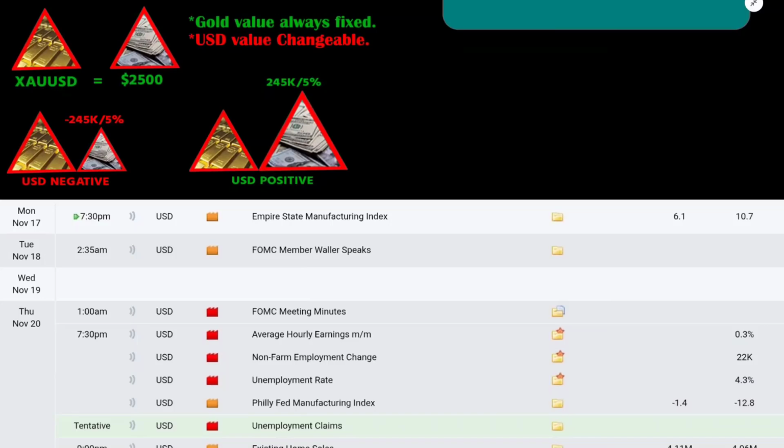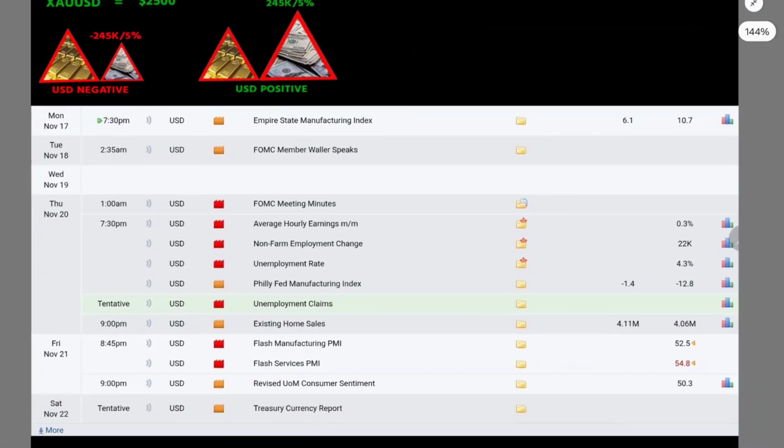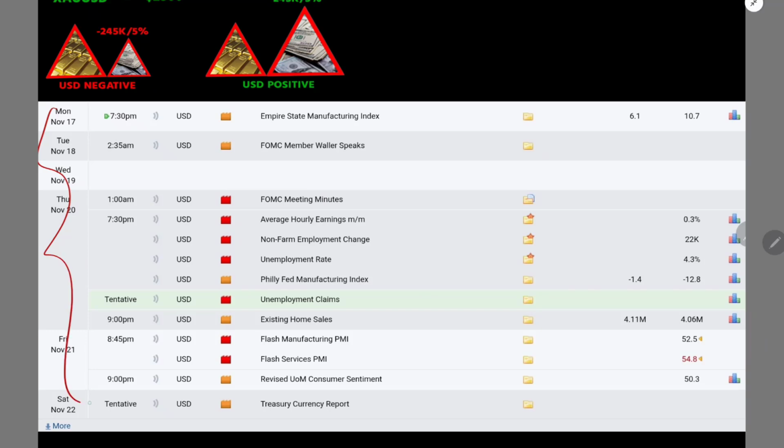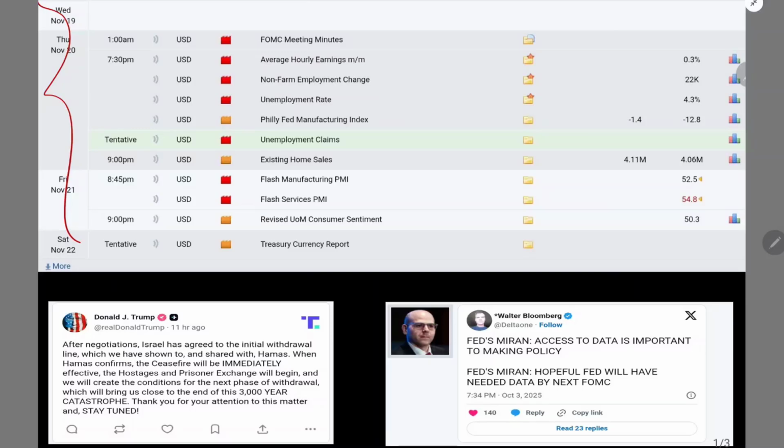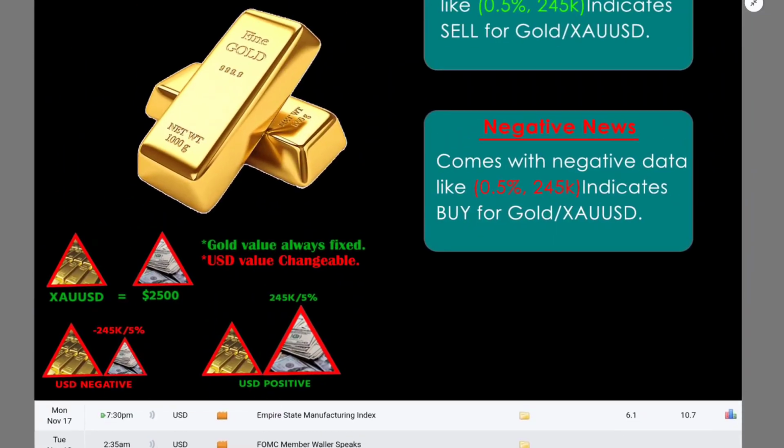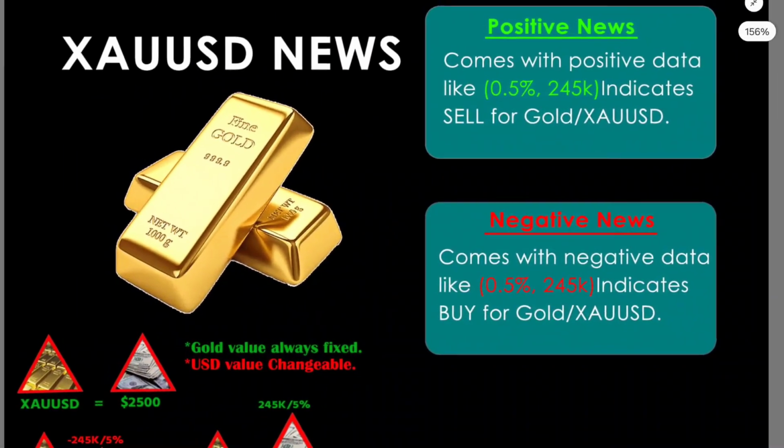In this video we're going to analyze the market fundamentally for the next Monday to Friday. That means for the next week, okay? Before we start, we need to know what kind of fundamental news is coming in the market. As you can see, there is a lot of news from the economic calendar, and another kind of news comes from Twitter or X or Truth Social, those kinds of social platforms. And you may ask me, Mr. Boom, where can we get all of the news? I will explain that later, and let's dive into our analysis first, okay?